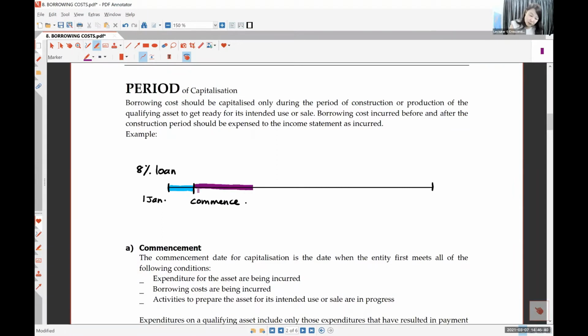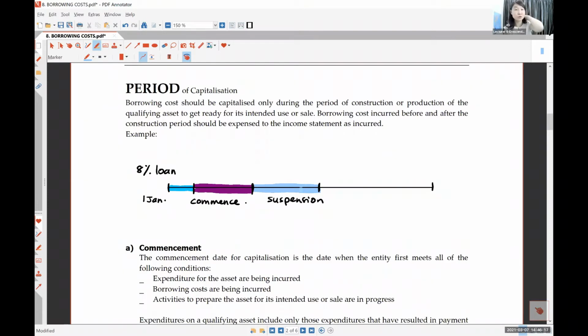Let's say you build until here, and then you stop building here. When you stop building, we call it suspension. Maybe you got suspended because the government asked you to stop for a while, maybe because you don't have material, maybe because you don't have labor.